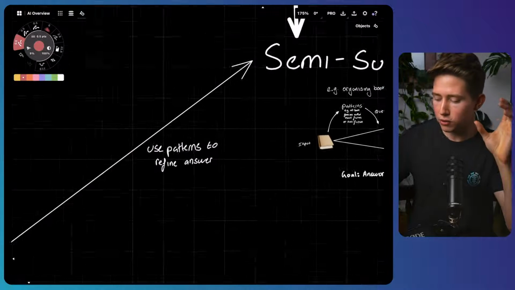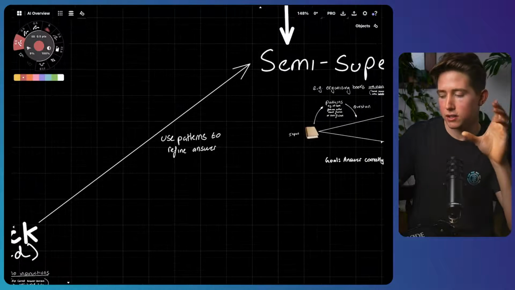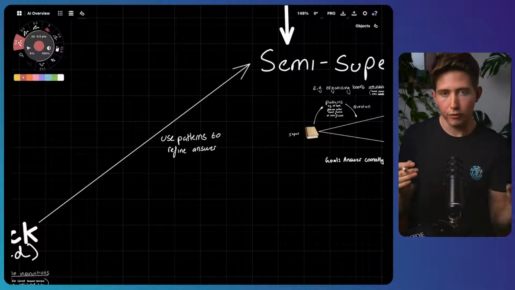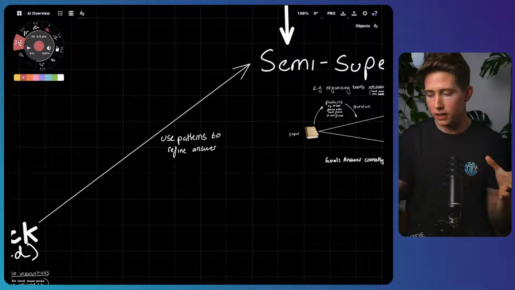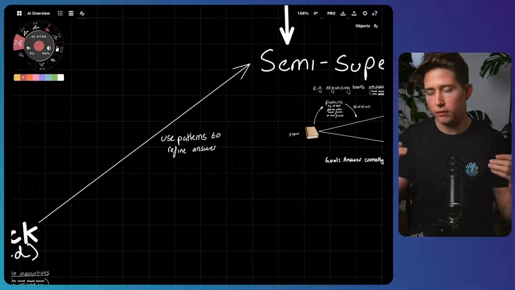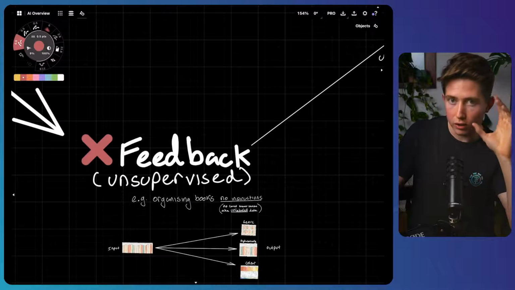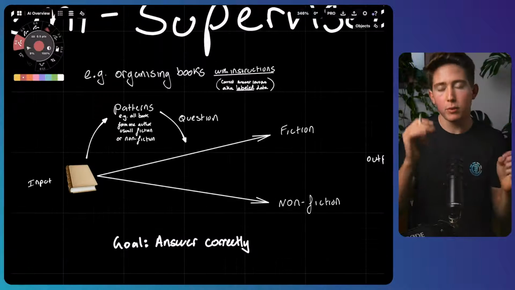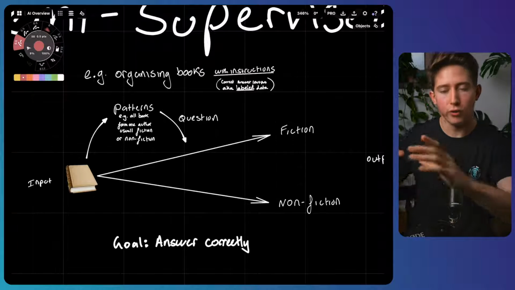And so what we can do is we can actually use some of the power of unsupervised learning. Because maybe we only had a small amount of training data, a small number of examples of if a book is fiction or non-fiction. But we have tons of other books. All of the other books we're trying to categorize is effectively unlabeled data. It's books that we don't really know if it's a fiction or non-fiction. And so just like in unsupervised learning, we can look at that data and then we can try and find underlying patterns. Maybe we find the pattern that every author usually only writes fiction or non-fiction.